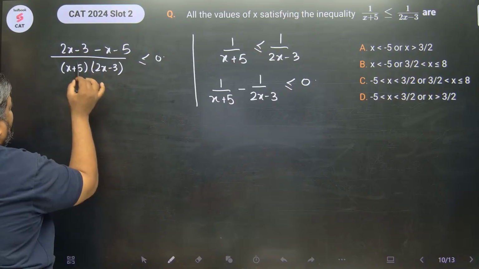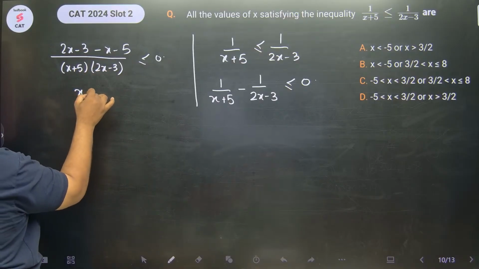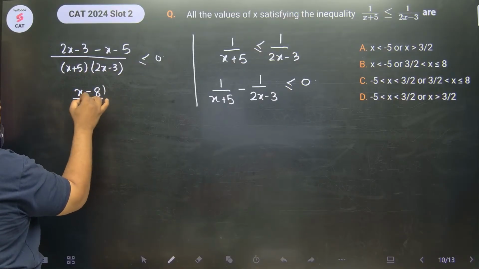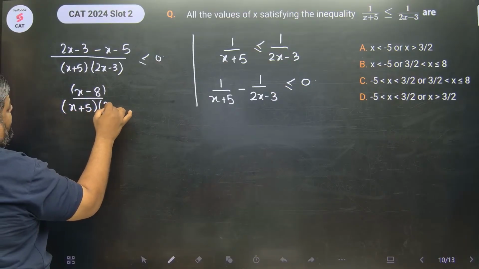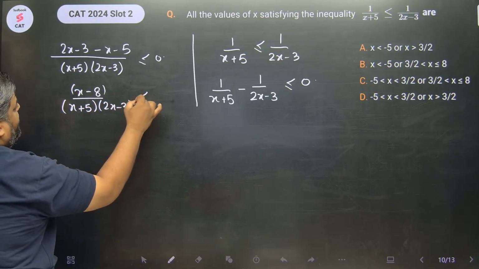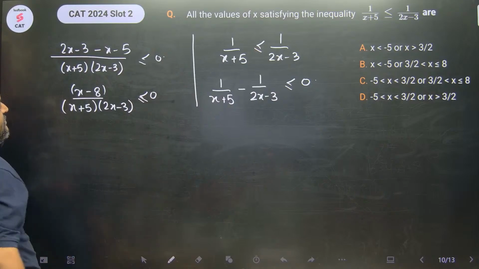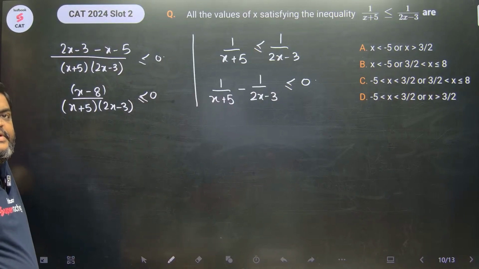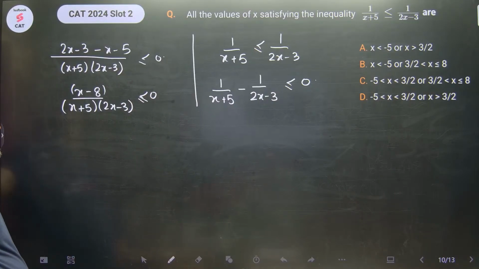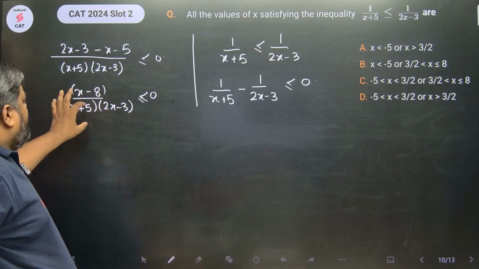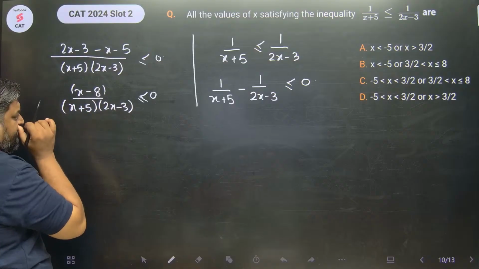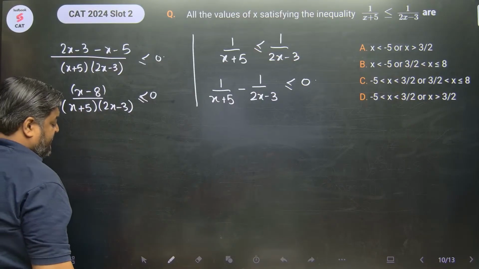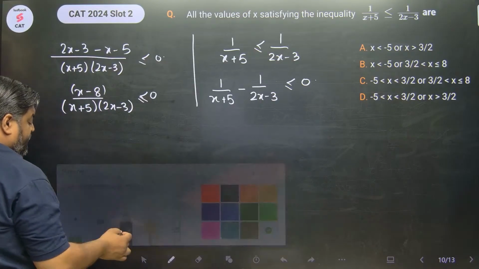So what do I have? I have x minus 8 upon x plus 5, 2x minus 3 less than equals 0, right? And we know the notes now. Here the notes are 8, 3 by 2 and minus 5. Notes कैसे निकलेगा? Individually put all of them equal to 0 and find the value of x. That will behave as your node, right?